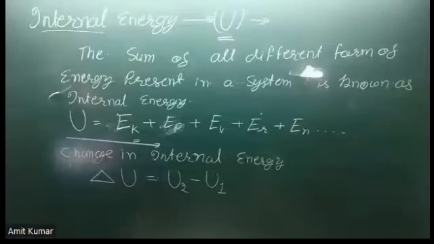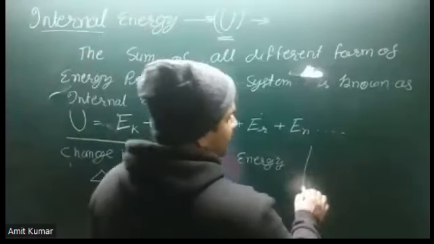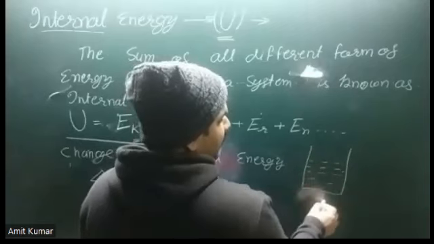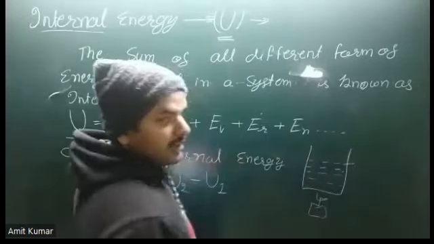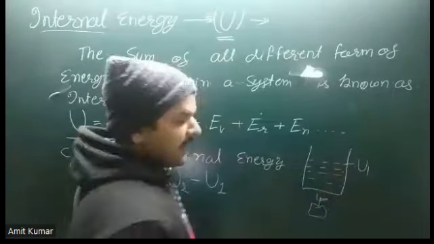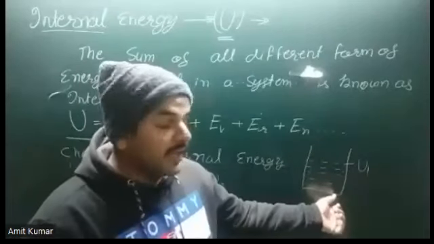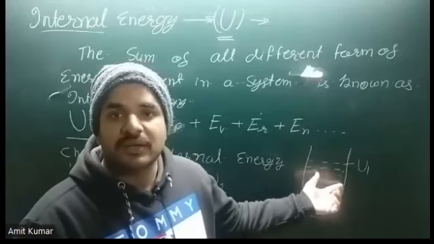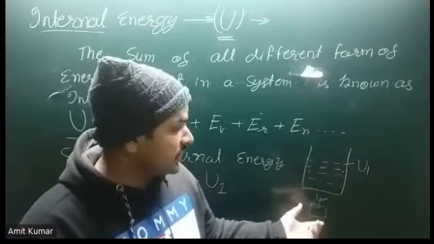Like we have a system, we take an example of change in internal energy. If the system is heated, and initially before the heating its internal energy is U1, then the energy of the system increases due to the heat, which means the thermal energy of the particle increases.